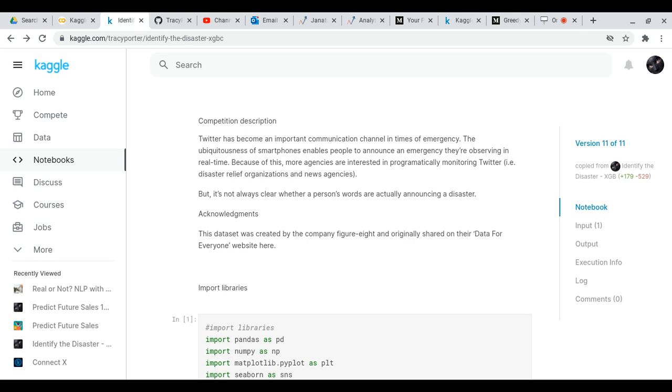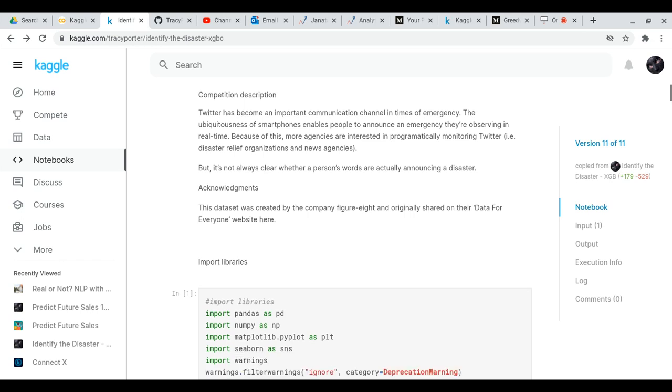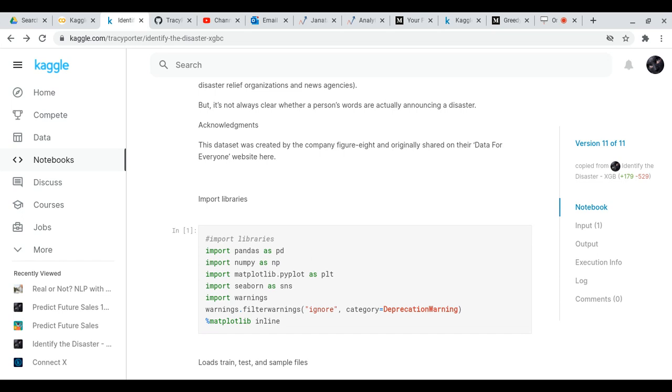Because of this, more agencies are interested in programmatically monitoring Twitter, i.e., disaster relief organizations and news agencies. But it's not always clear whether a person's words are actually announcing a disaster. This dataset was created by the company Figure 8 and originally shared on their Data for Everyone website here.